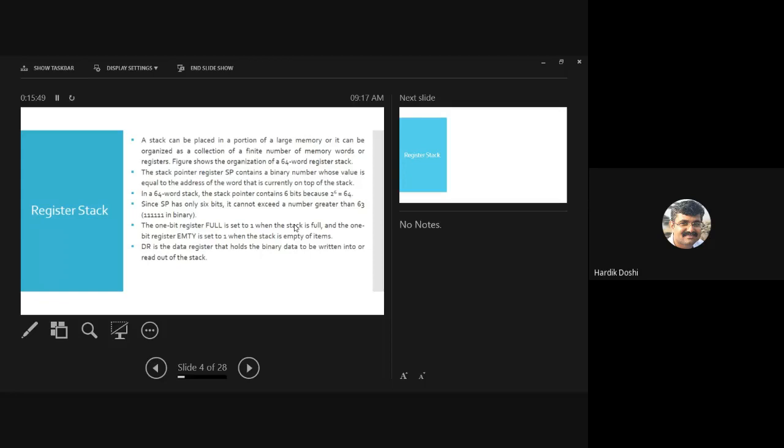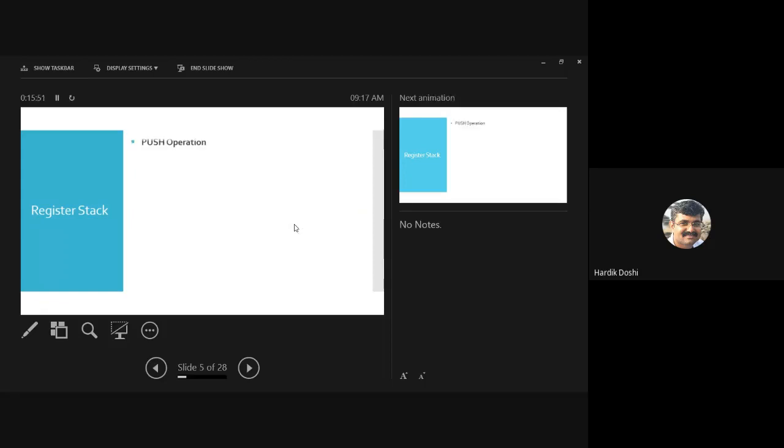Don't go into this detail. How push operation works. Algorithm for push. Procedure for push. What happens? We insert an element onto the stack. First we always check whether stack is full or not.